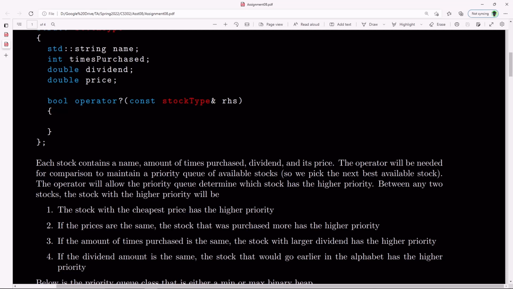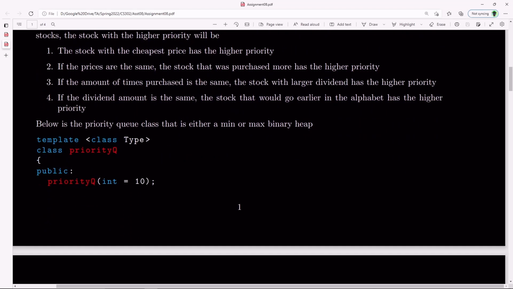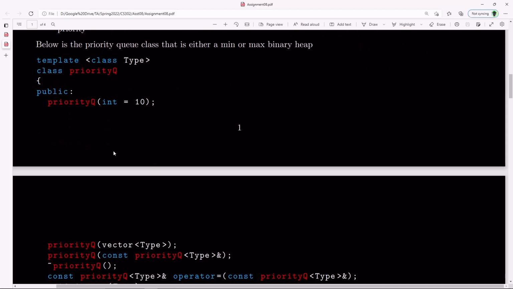So let's go ahead now and talk about the priority queue class. And there it is, priority queue. Pretty clever play on words there, because the letter Q has the same sound as the actual word queue, like Q-U-E-U-E, the way you spell the word. So it's a fun play on words. Okay, let's go ahead and just continue with this.